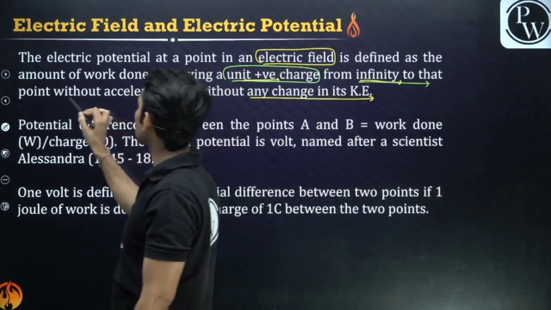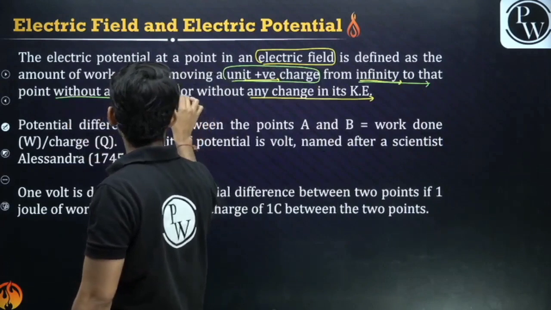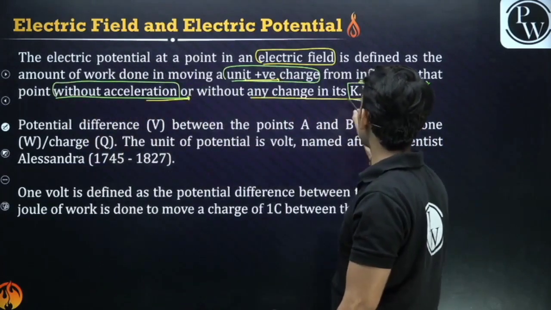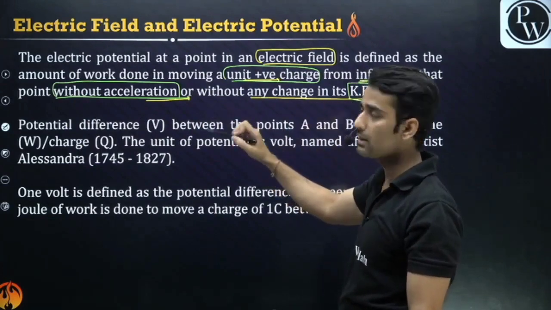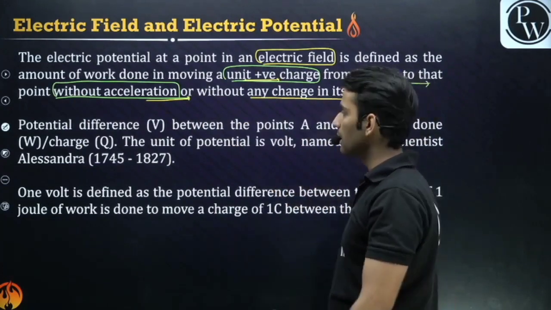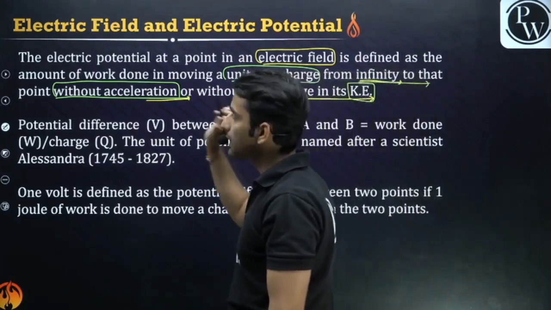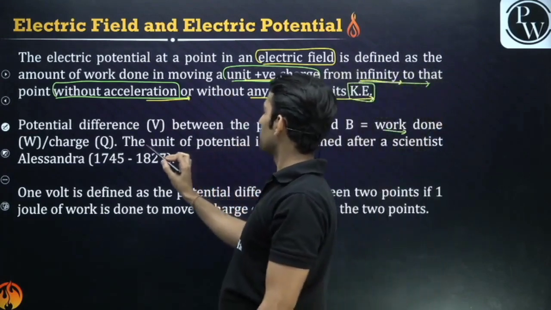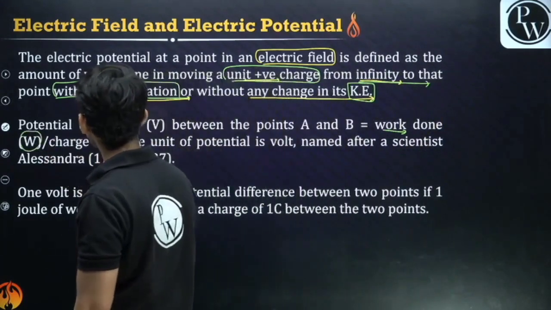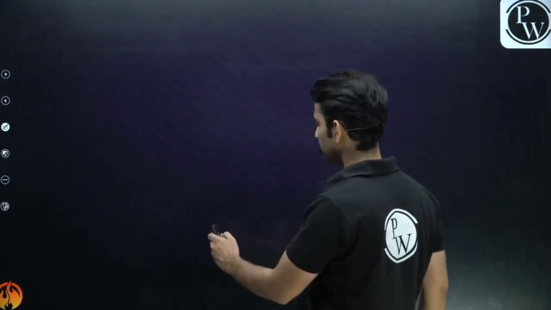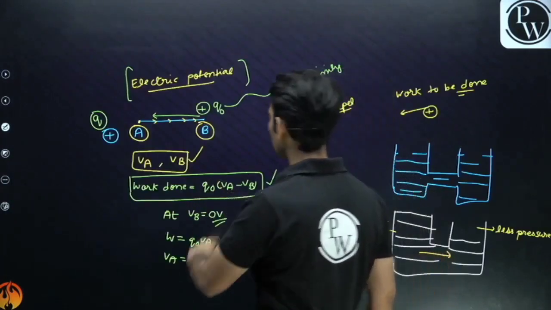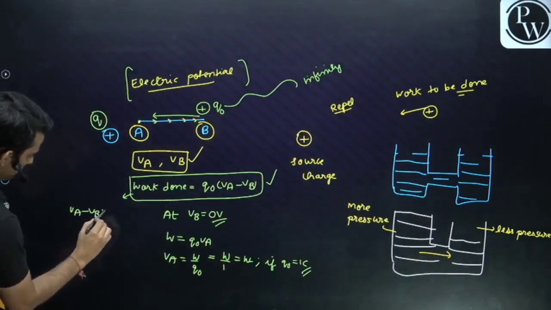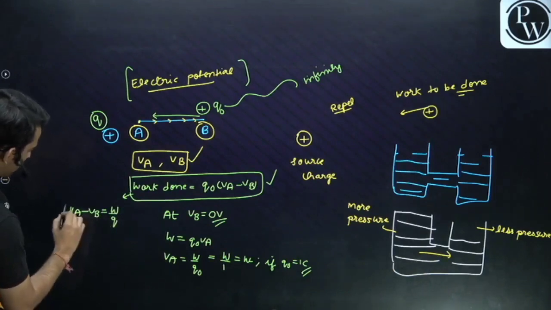Infinity to that point without acceleration means we are bringing the charge very, very slowly, or without any change in its kinetic energy. No acceleration means no change in kinetic energy. Clear, guys? So this is the electric potential. And what about potential difference between 2 points? Potential difference is W by Q from this equation. Potential difference will be what? W upon Q. Simple.